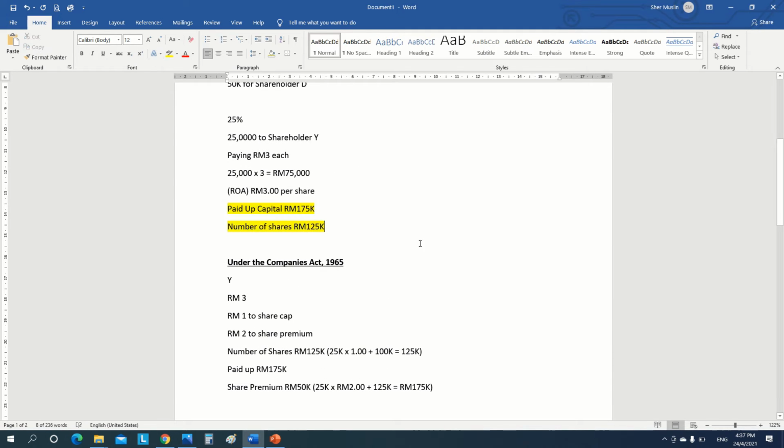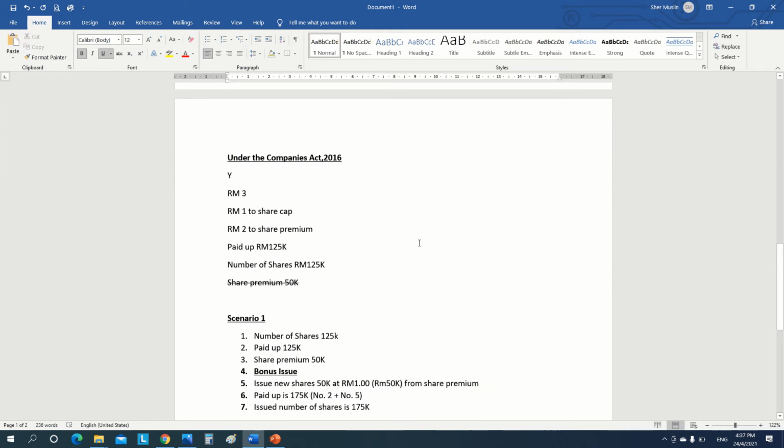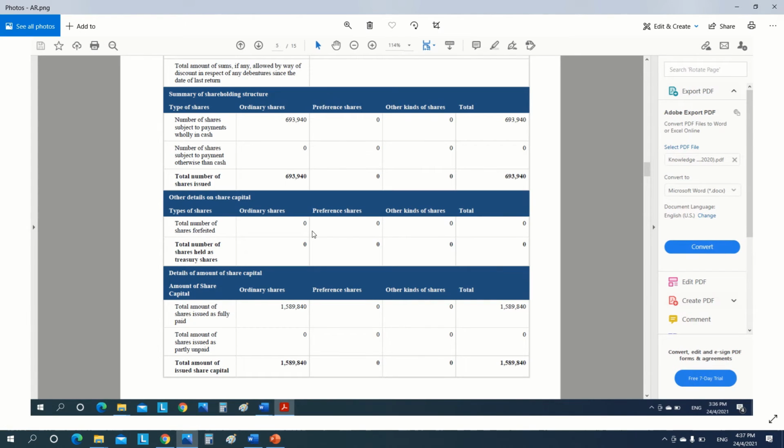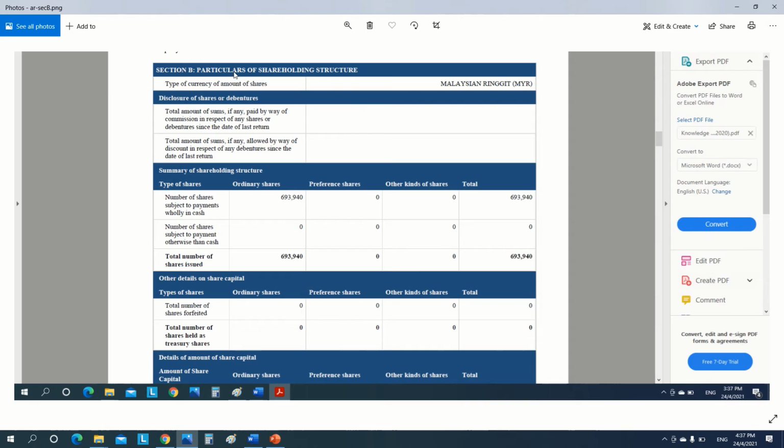Then, have you come across this when updating the annual return? On this part, I think it's Section B, particulars of shareholding structure.